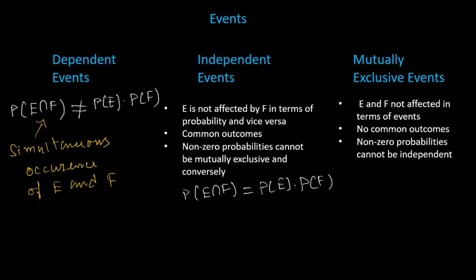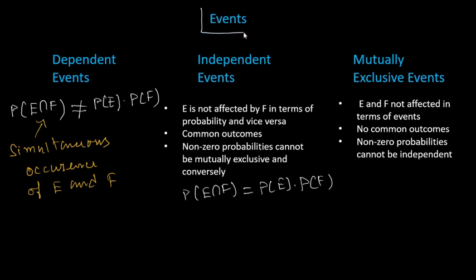In today's session, we'll be discussing independent events under the topic probability for class 12 mathematics students. When we talk about events occurring, let us consider two events, E and F. These two events may be dependent events, independent events, or mutually exclusive events.